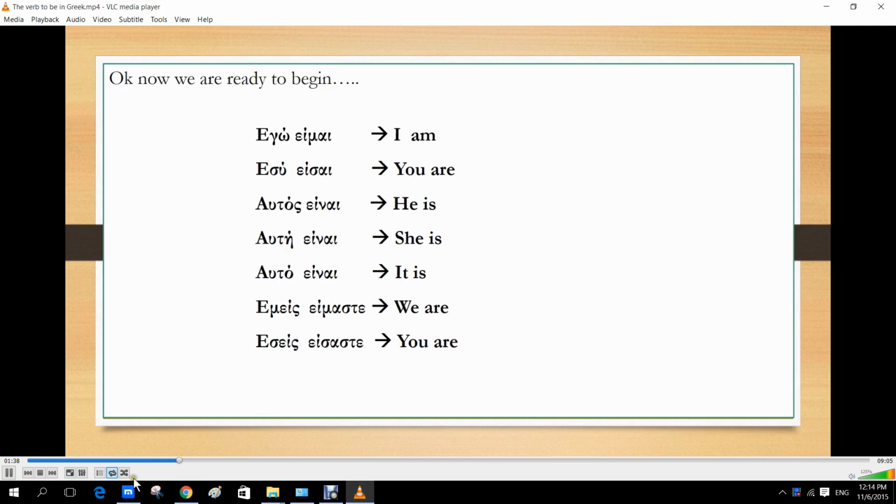But you will notice that the other persons, so here, αυτή είναι, αυτό είναι, get similar endings. So αυτή είναι, αυτό είναι, have similar endings. So here we have three persons that are the same. And then we have είμαστε, είσαστε, and of course the αυτοί είναι, which is the last person. So let's go from the beginning.